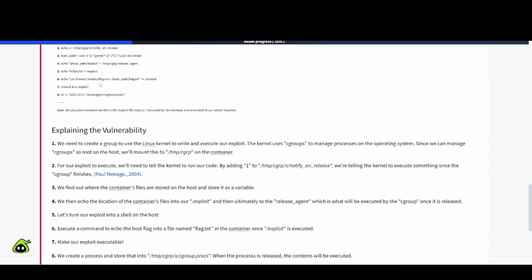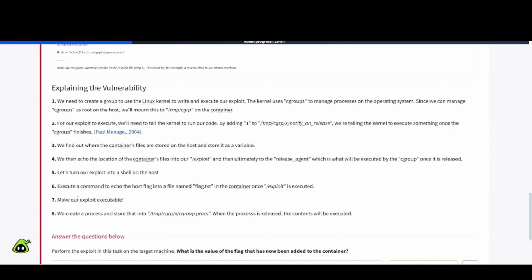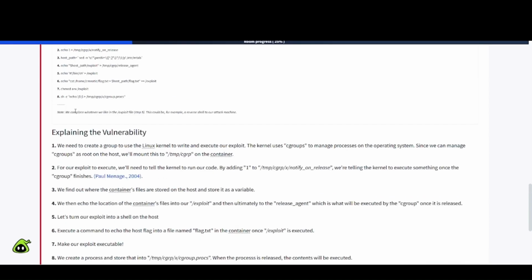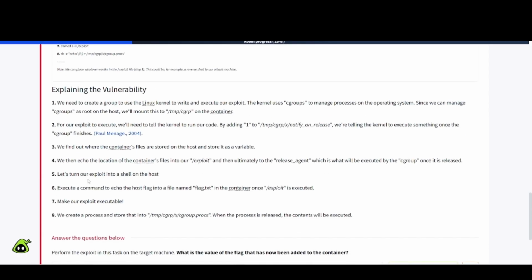Number 6 here, execute a command to echo the host flag into a file named flag.txt in the container once the exploit is executed. Number 7, the chmod up here, make our exploit executable. Number 8 here says we can create a process and store that into /tmp/cgrp/x/cgroup.procs. When the process is released, the contents will be executed.